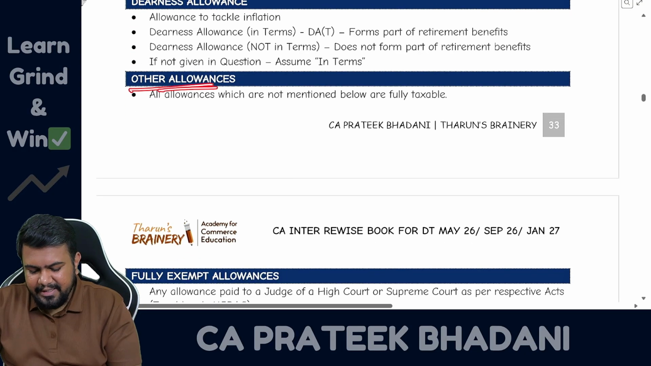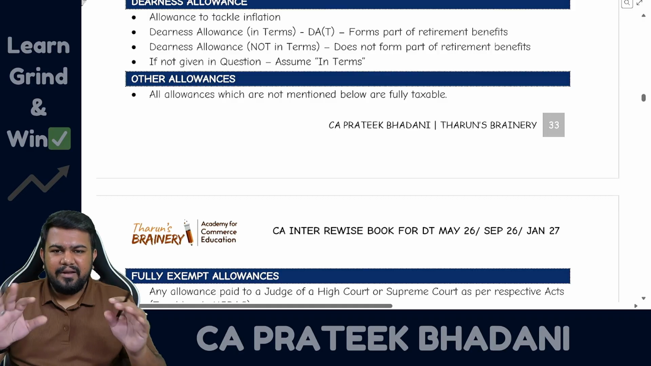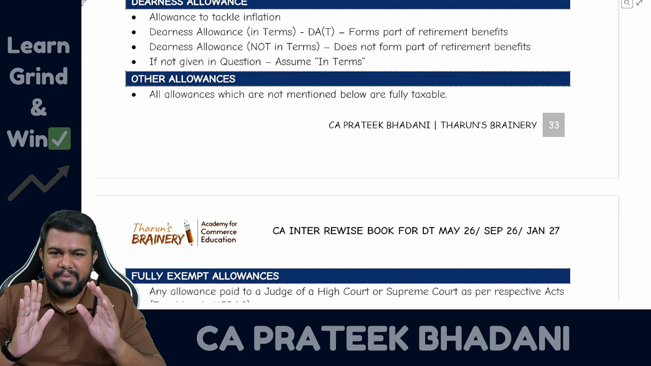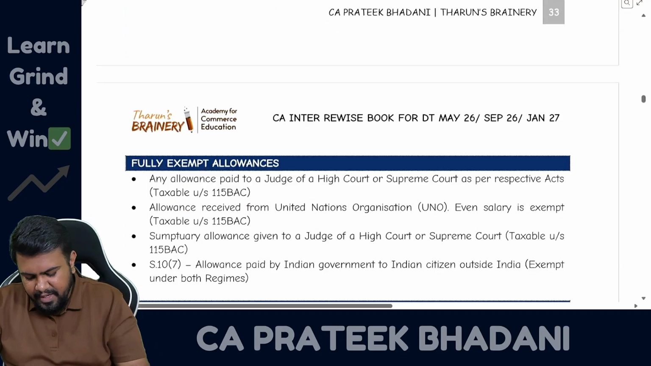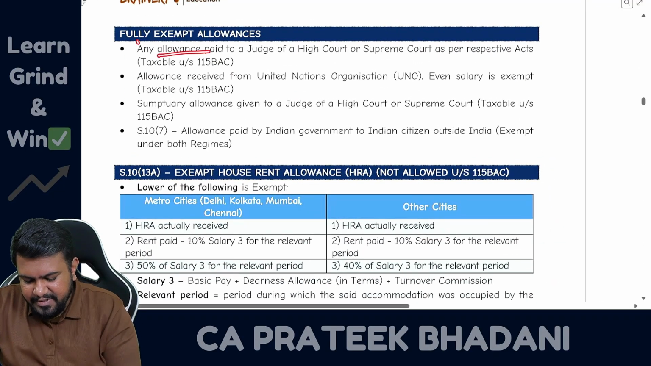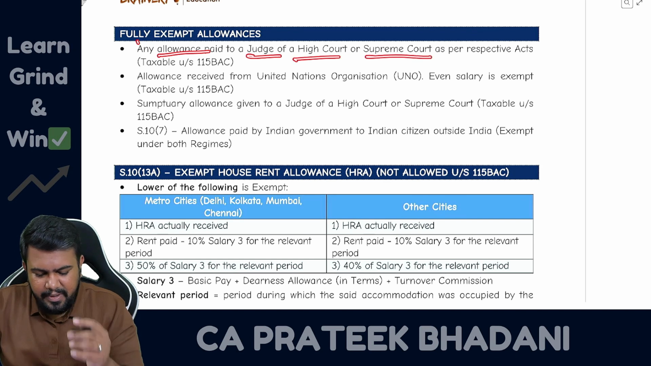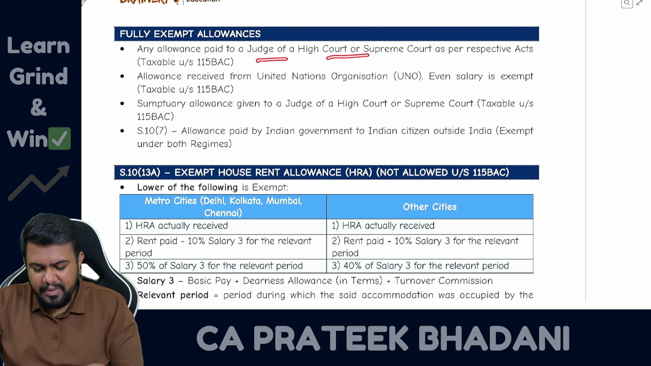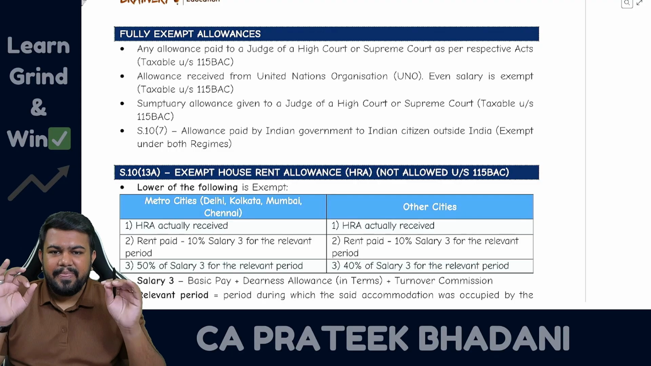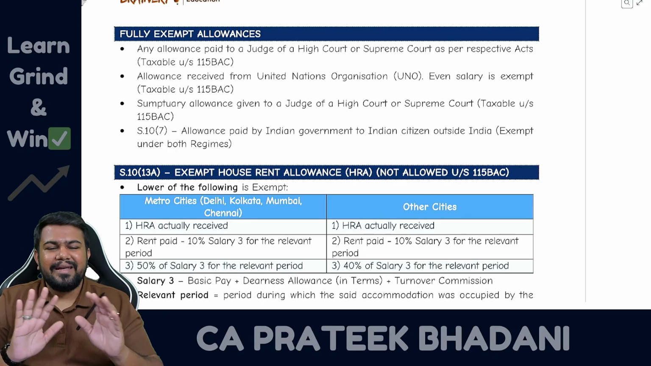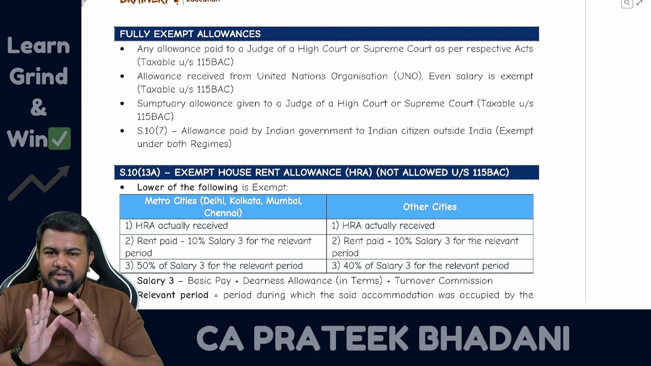Then what about all the other allowances? Other than the exempt allowances that I mentioned, all the other allowances are going to be taxable allowances. Now let us discuss exempt allowances. Firstly, any allowance paid to a judge of a high court or a supreme court as per the respective act is going to be exempt. But for this, the allowances are exempt only in the old tax regime. They are not exempt in the new tax regime. So you have to be careful.